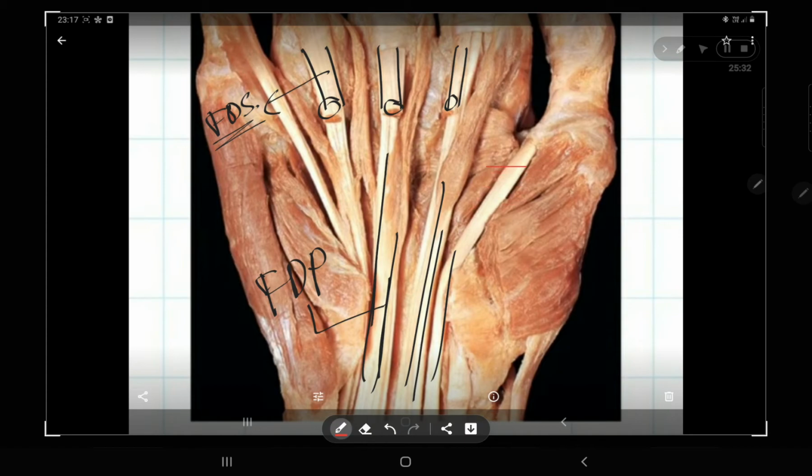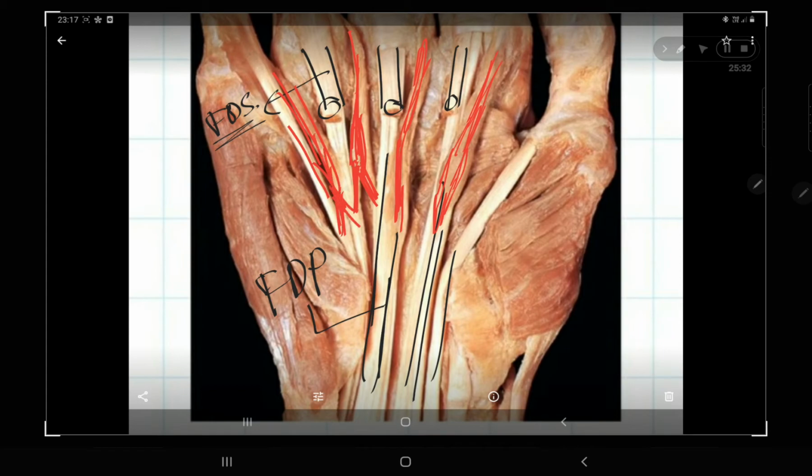And you can see the lumbricals here also. I am highlighting with red. This is one lumbrical originating from FDP. This is another lumbrical. Yes, this is a bipinnate lumbrical. You can see two heads on the lower side, and here also this is a bipinnate lumbrical. You can see two heads here. So they are L1, L2, L3 and L4.